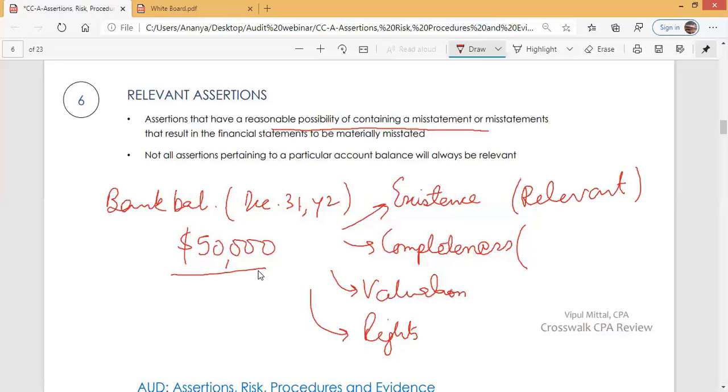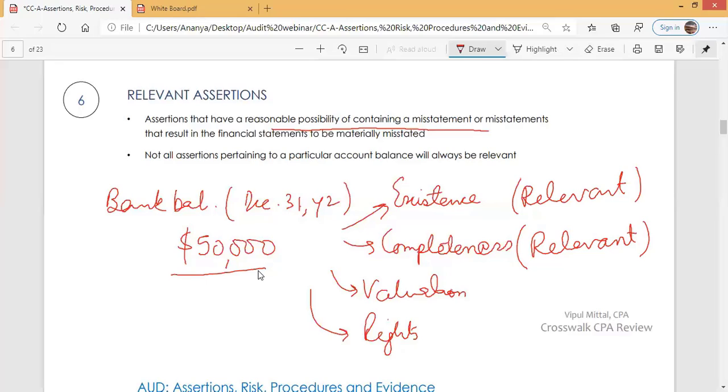Management makes a representation that bank balance is only $50,000. It is not more than that. It is not that they have missed anything. Completeness assertion. Auditor will check this. Answer is yes, this is a relevant assertion. Management makes an assertion that value is $50,000.